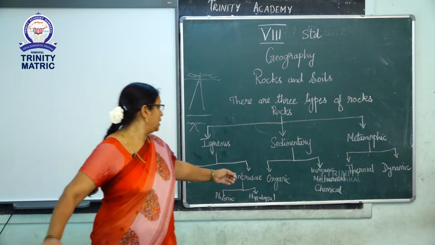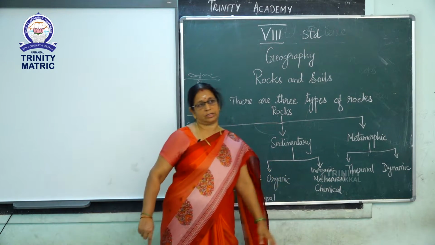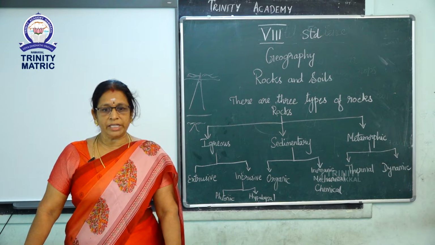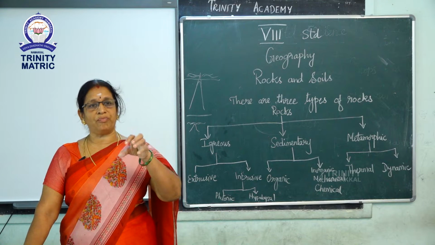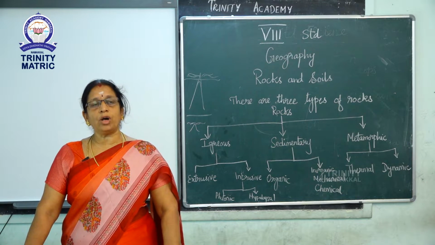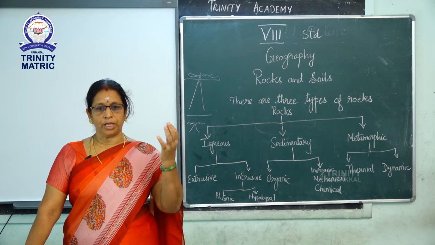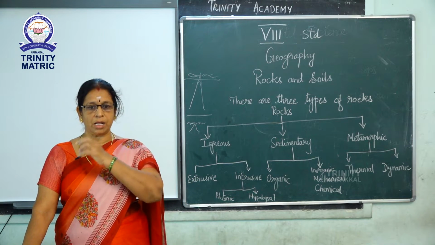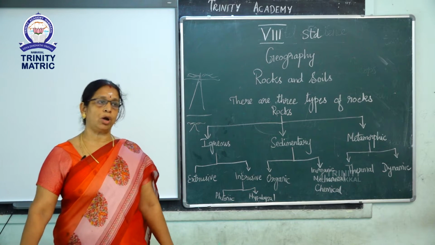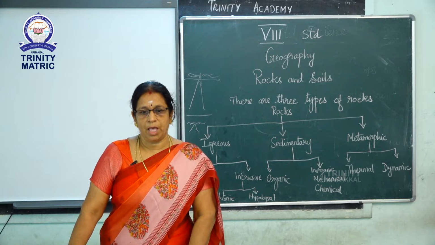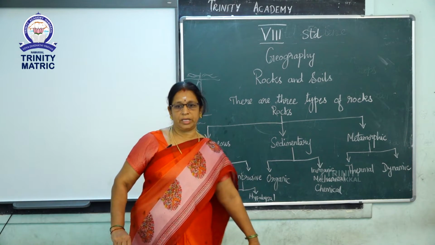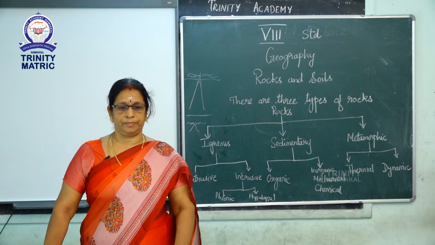Next one is chemical sedimentary rocks. These are formed by precipitating of minerals from water. It is formed usually through evaporation of chemical rich solutions. These rocks are also called evaporites. Example for chemical sedimentary rock is rock salt.